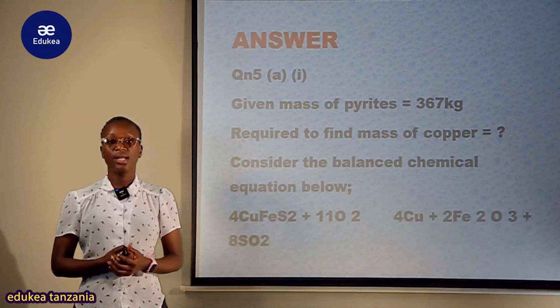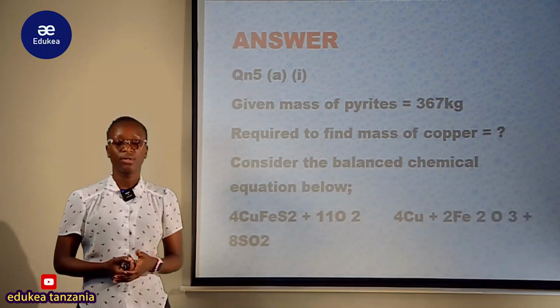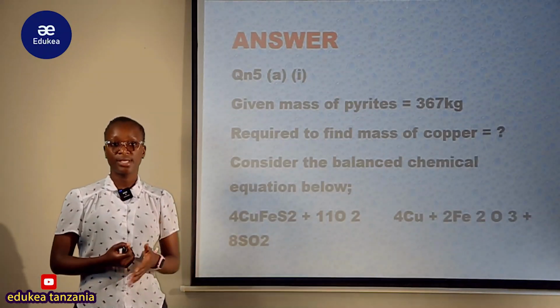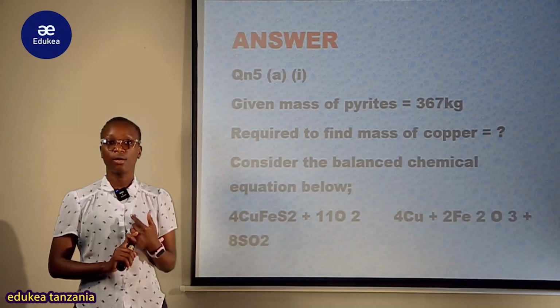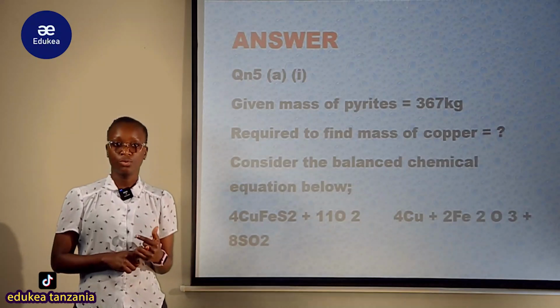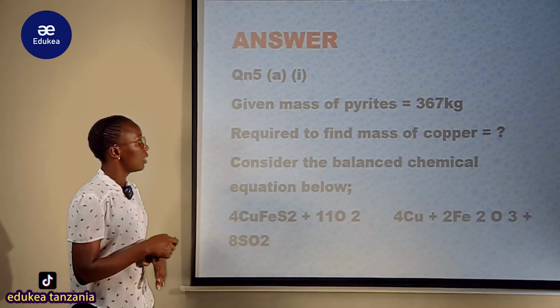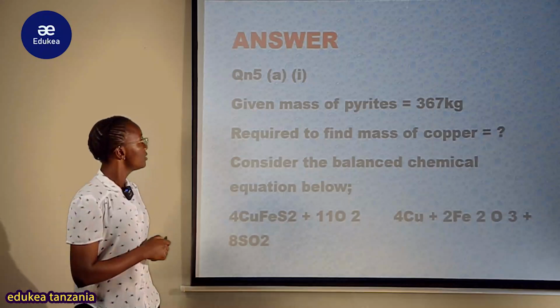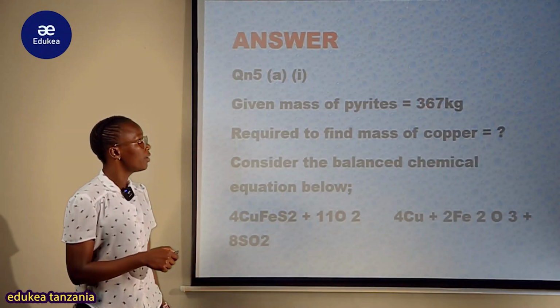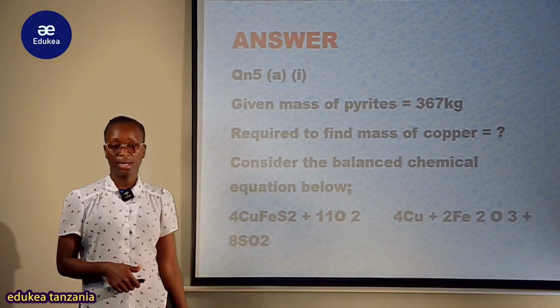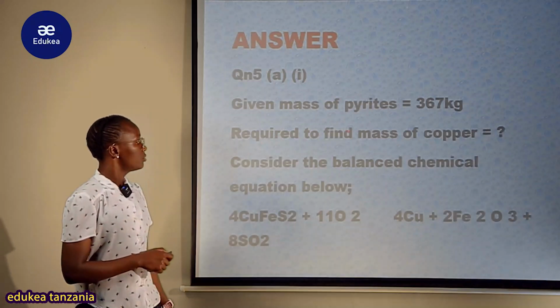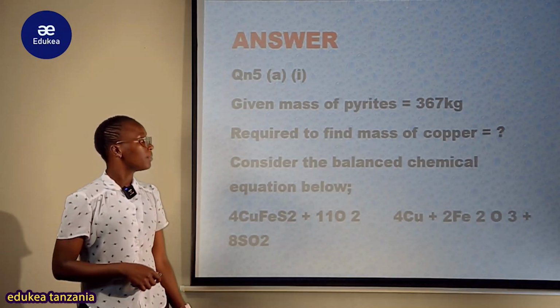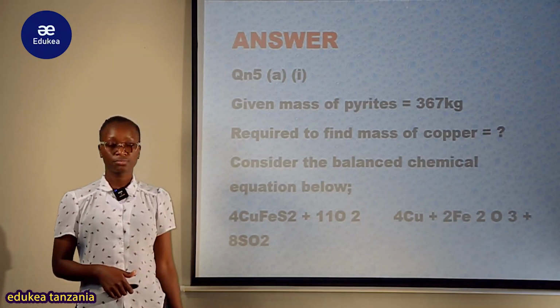In the part of answer, let us start with question number 5. Question number 5 had part A and B, and in part A we had Roman 1 and Roman 2. Now let us see Roman 1. In Roman 1, the given mass of the pyrite is 367 kg. We are required to find the mass of copper. Mass of copper is equal to how much?